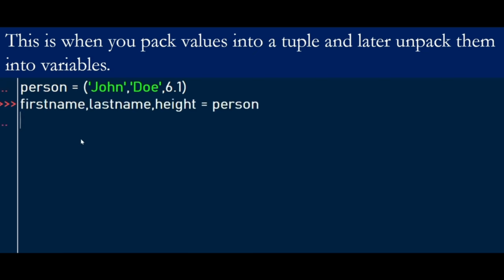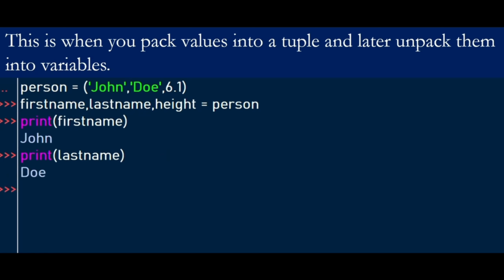To pack this tuple, we introduce these variables that will be assigned to our declared tuple. Here we separate each variable by a comma. Then we try to print, just to verify what we unpacked. So here first name is John, and we print last name. There is Doe, and then height.